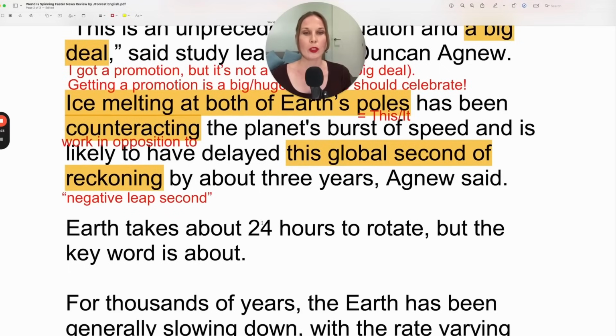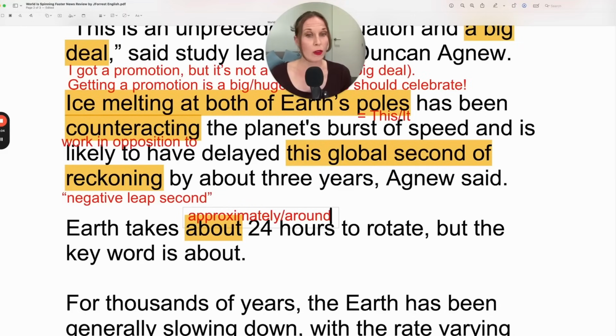Earth takes about 24 hours to rotate. But the key word is about. Now, why did they say this? The key word is about. By saying the key word, they're saying the most important part of this sentence is the word about. Now, in this case, what does about mean? What would be a synonym? It would be approximately.